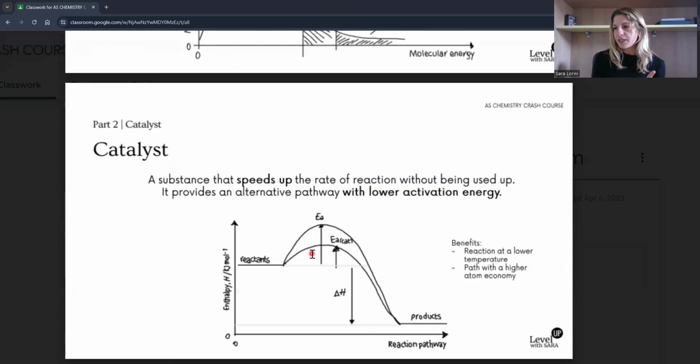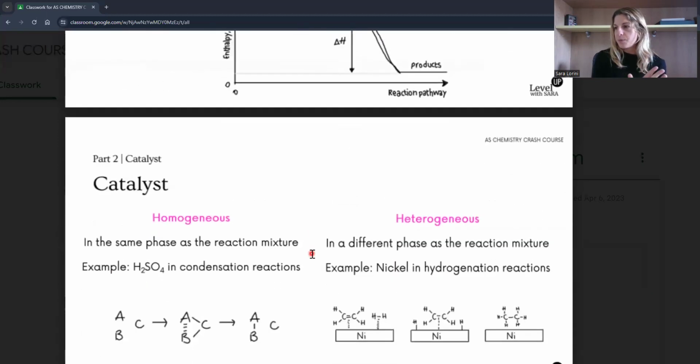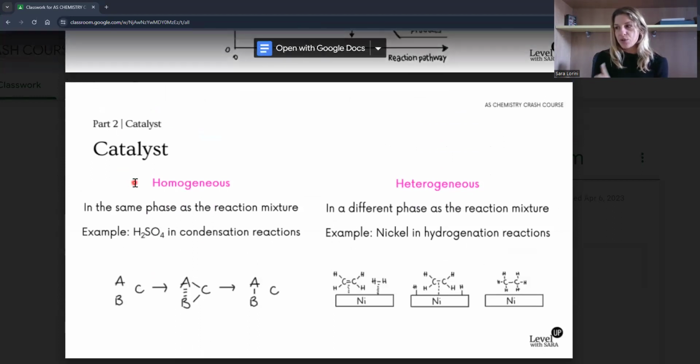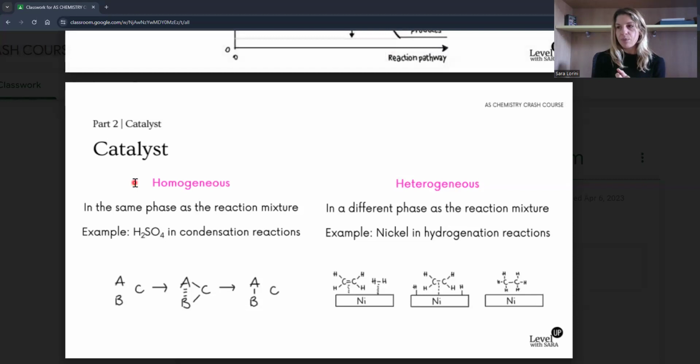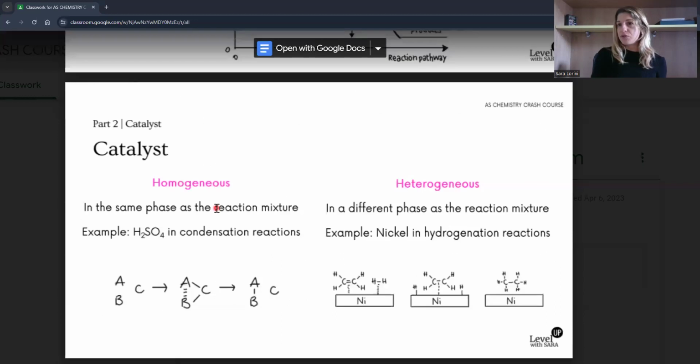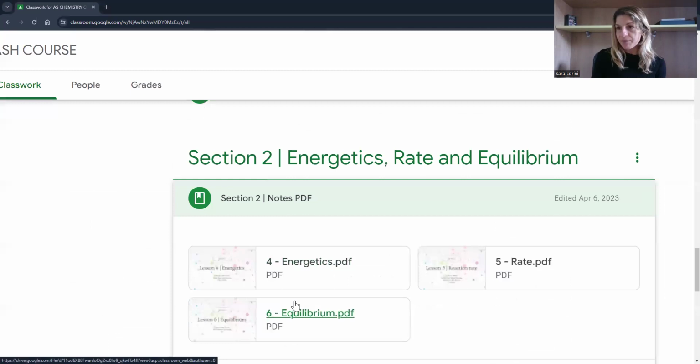Okay, so it's common to get confused, and I hope it's okay with catalyst. With catalyst, I would suggest you remember one example for homogeneous and heterogeneous. When you do transition metals, you will study both homogeneous and heterogeneous. So it could be worth it to have an example from the topic of transition metals. And that was it for the rate. It's actually a short topic compared to the others, but still a very important foundation for A level.